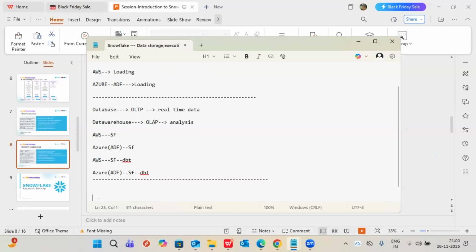Is Snowflake suitable for me? You said ADF and SQL Server, right? That combination you already have knowledge of, so it is suitable for you. It's not a different route. Whatever you have done in ADF transformation, you can very easily do in Snowflake and DBT. You are not deviating from your track, it's the same warehouse concepts, almost the same transformation. You are only changing to a new technology.